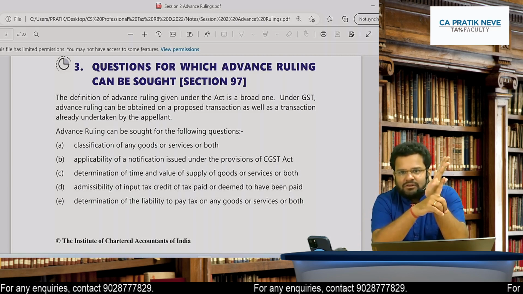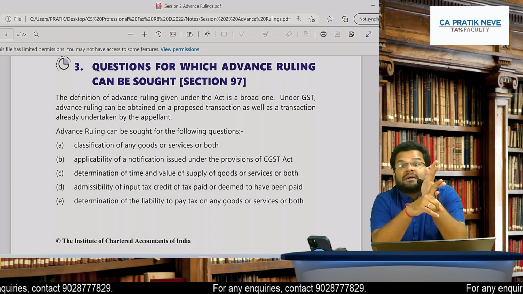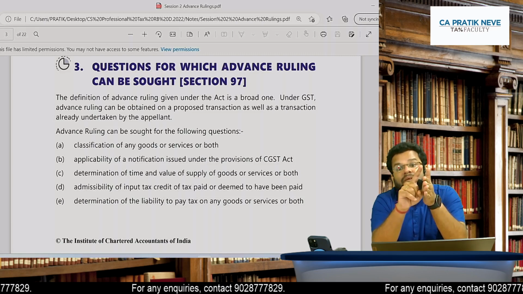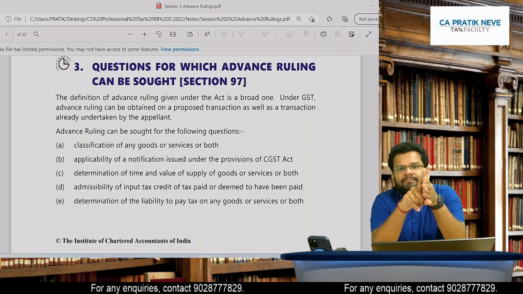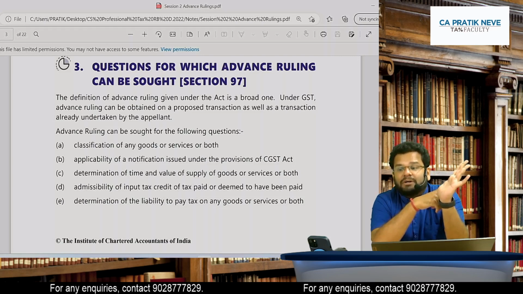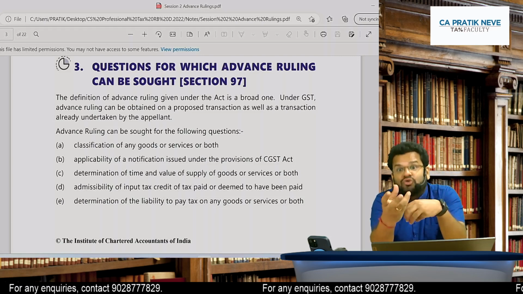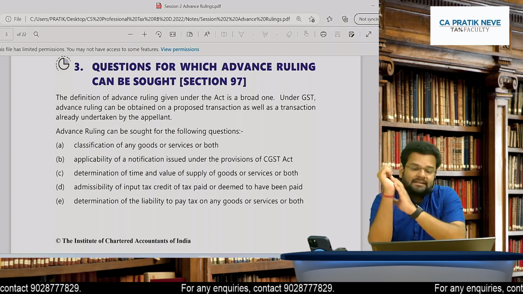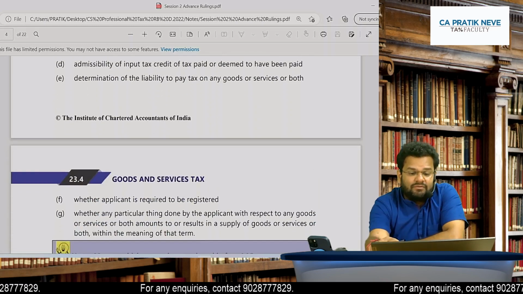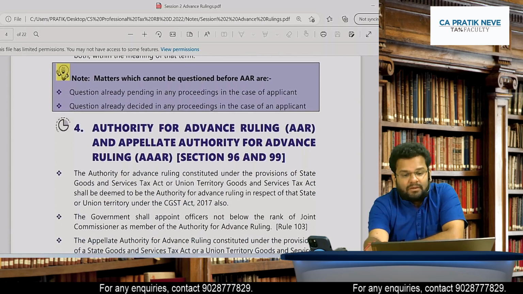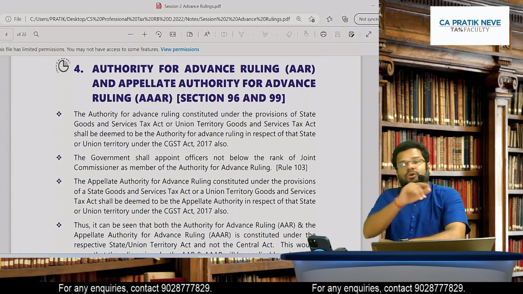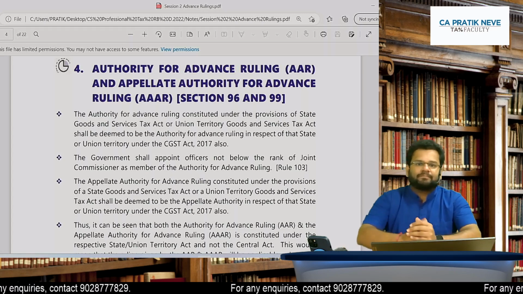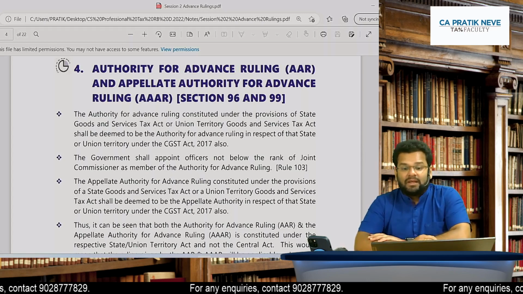First is classification, via which the rate is decided. Second is applicability of notification, time and value of supply. Then ITC admissibility, scope of supply, means whether particular activity done amounts to supply or not as per GST. Yes, liability to pay tax. And finally, whether registration itself is required or not. So I hope this issue is clear to all of you of questions on which ruling can be sought. Pratiksha, is it clear? Yes. Very good.